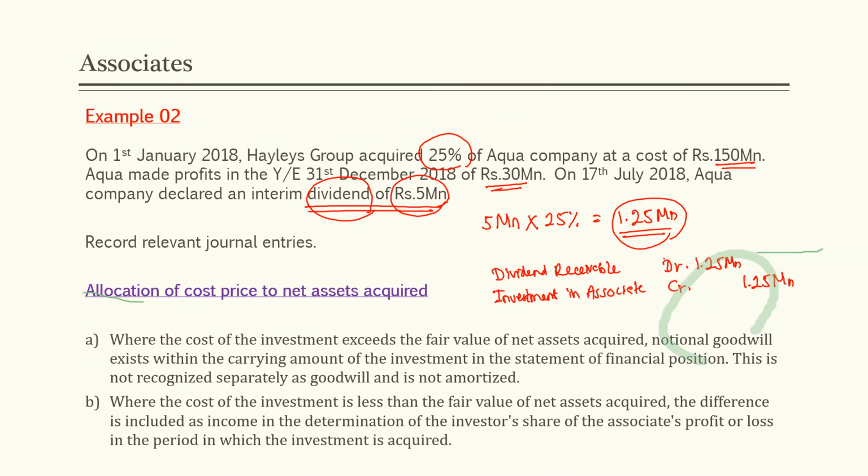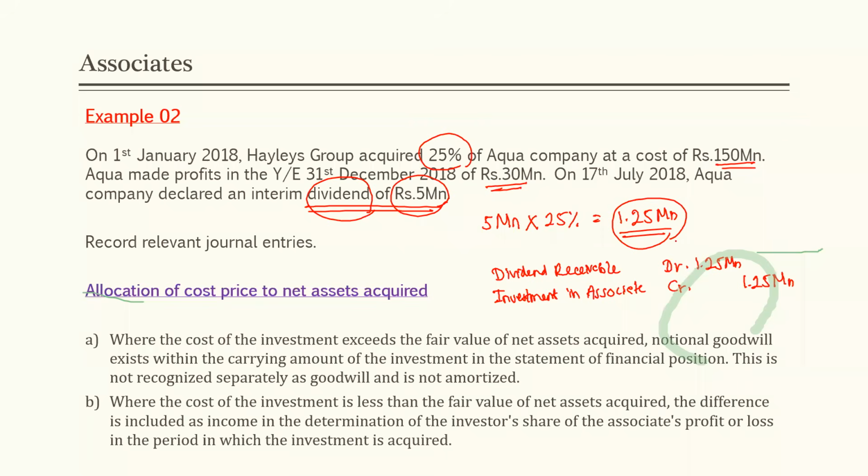Dividend receivable account debit 1.25 million. Okay. So if our associate has declared a dividend, this is the key entry that we need to pass.